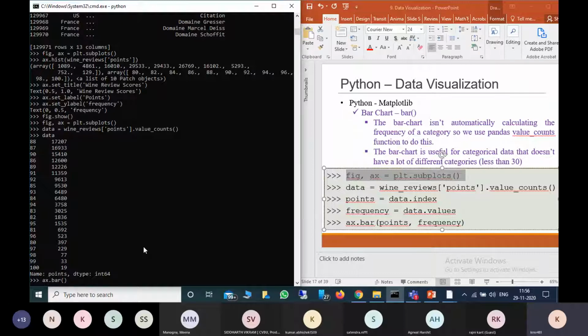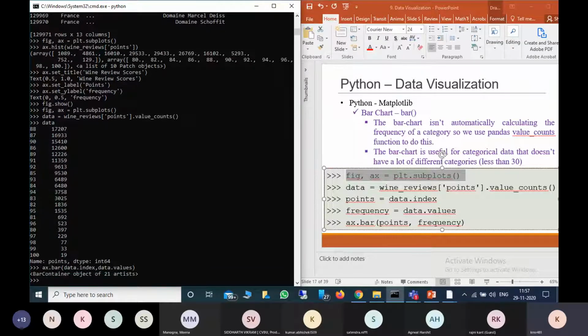For the x-axis, data.index. You have to provide the index, that is x. Then we need to provide the values, that is data.values. So the x-axis will take the index values and the y-axis will take its values. Now if I run this and want to see the figure, I say figure.show.